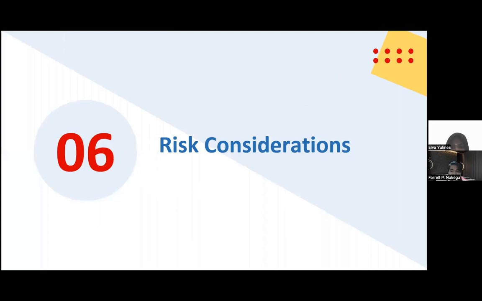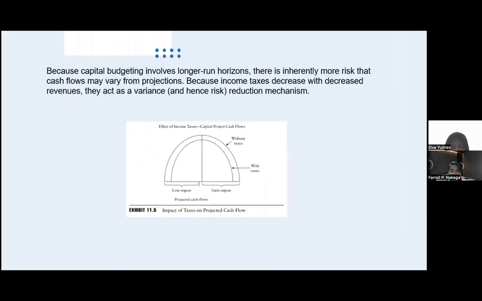And the last point is risk consideration. Because capital budgeting involves a longer-run horizon, there is inherently more risk that cash flow may vary from the projection. Because income taxes decrease revenue, they act as a variance and hence risk reduction mechanism. As we can see in exhibit 11.5, it is the impact of tax on project cash flow.